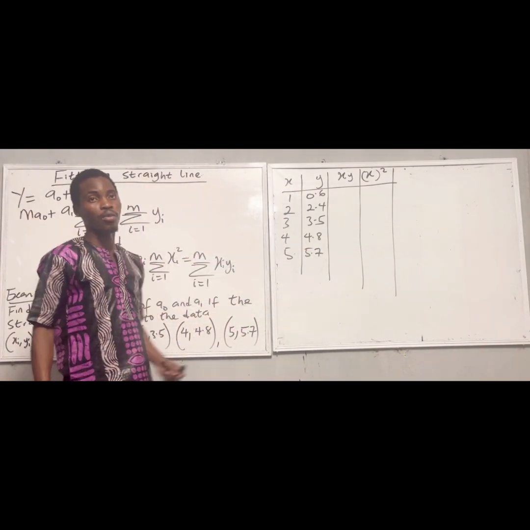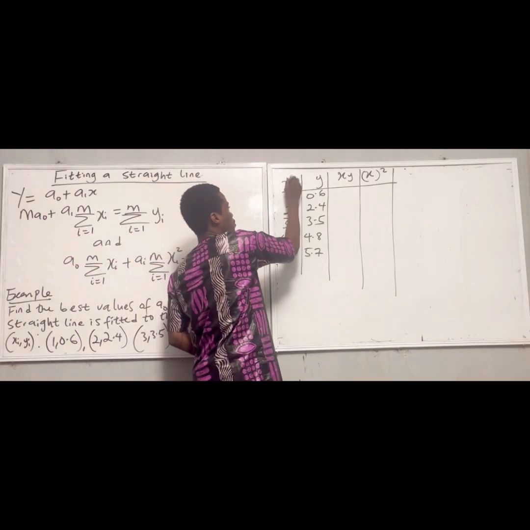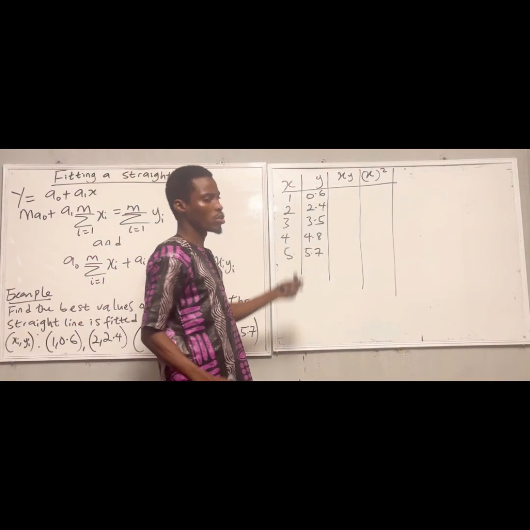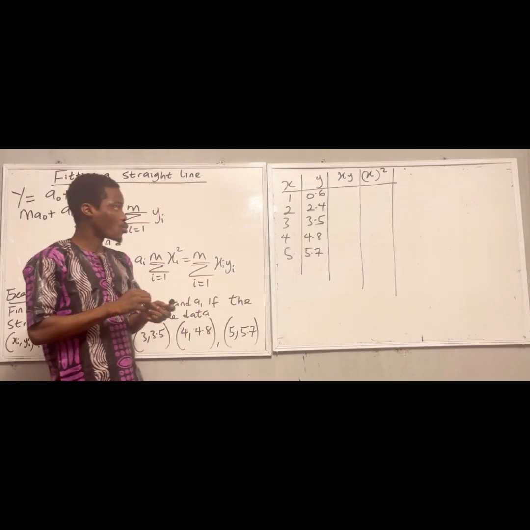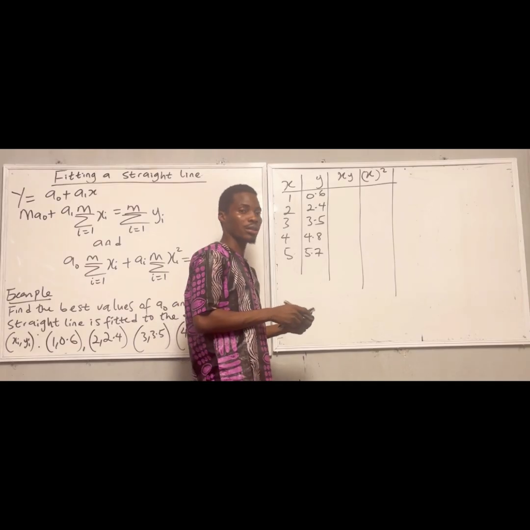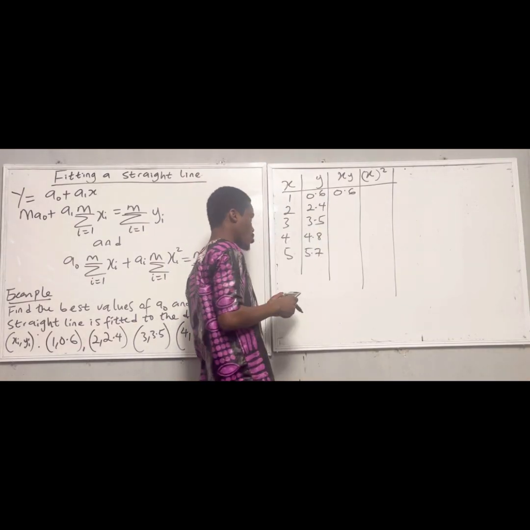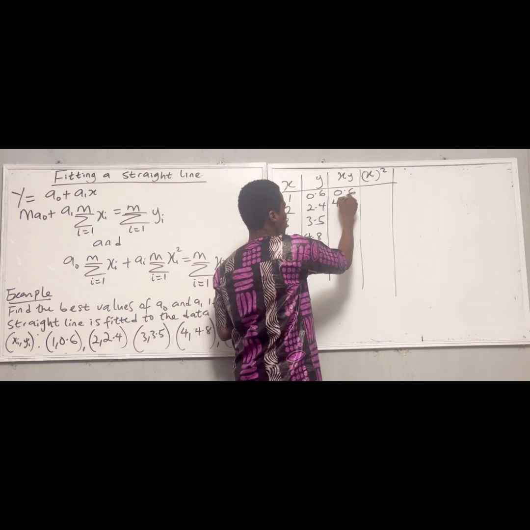Next is to multiply x and y. So xy is the product of x and y. 1 times 0.6, I'm going to have 0.6. 2 times 2.4, I'm going to have 4.8.